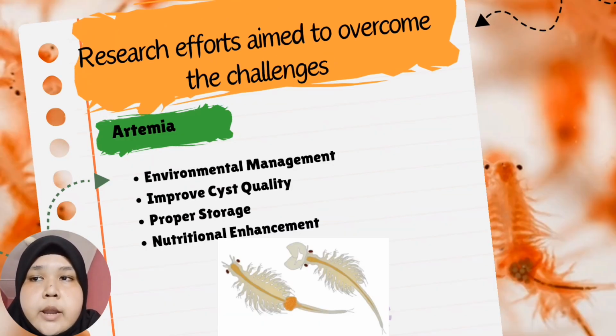For researchers' efforts, they aim to overcome the challenges for culture in academia. Firstly, environmental management, like optimum water condition. Regular monitoring and adjustment of water salinity, temperature and quality can help maintain optimal conditions for Artemia growth. It also can be used to control the environment, such as indoor tanks or greenhouses, which can also help mitigate the effect of environmental variability and protect the culture from contaminants.